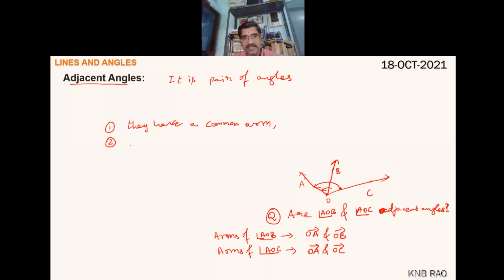But there is another condition. Okay, what is that? Non-common arms. Which are the non-common arms? OA and OC. Yes, they must be on either side of the common arm.